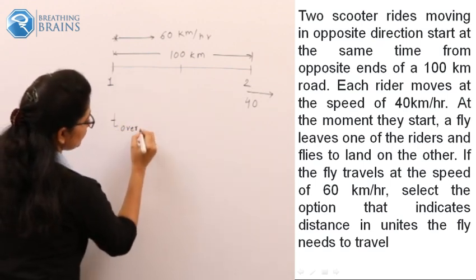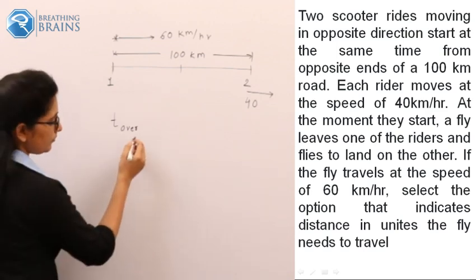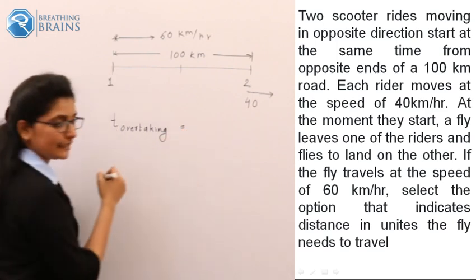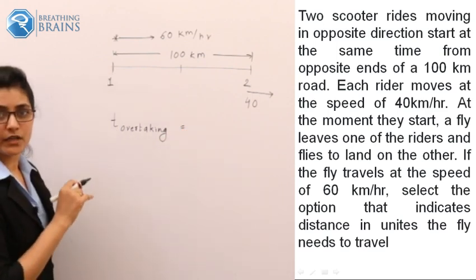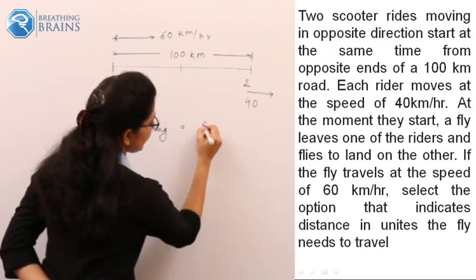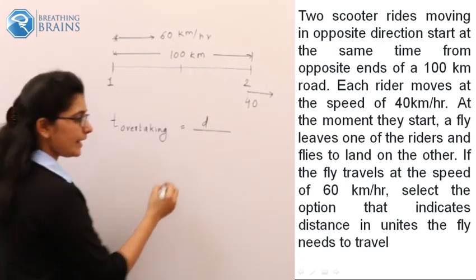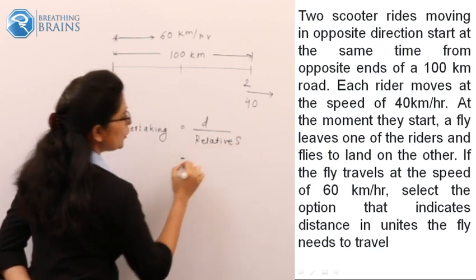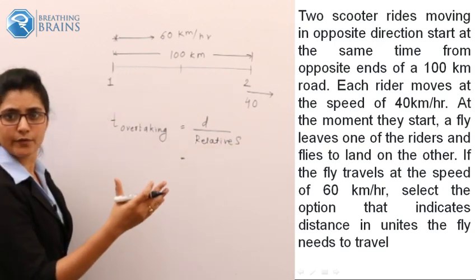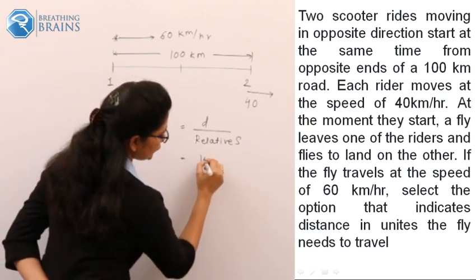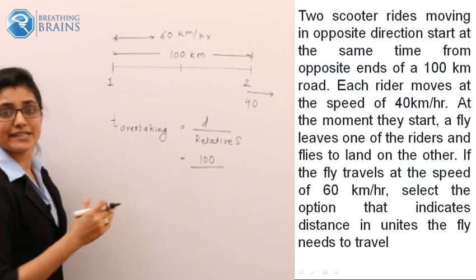Yesterday also we saw some problems on this concept, time taken for overtaking. And from that you came to know it should be the distance that should be overtaken divided by relative speed. So what distance should they overtake? The distance that should be overtaken by the fly should be 100 km. And what is the relative speed?